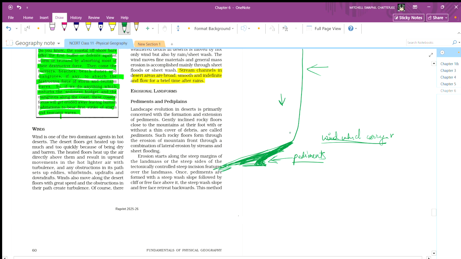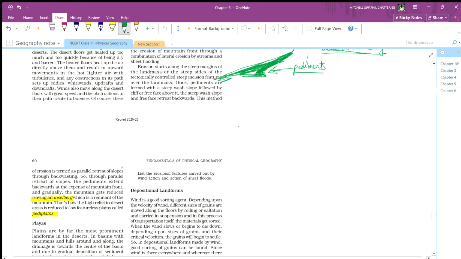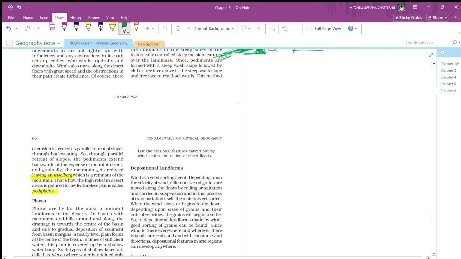This part will go down, and when this part goes down, its foot will again get eroded with time. After centuries and centuries, this will eventually erode into smaller plains, and these types of plains are called pediplains.